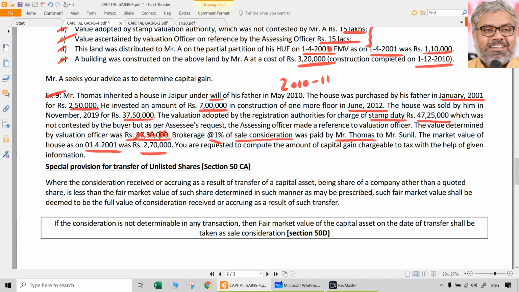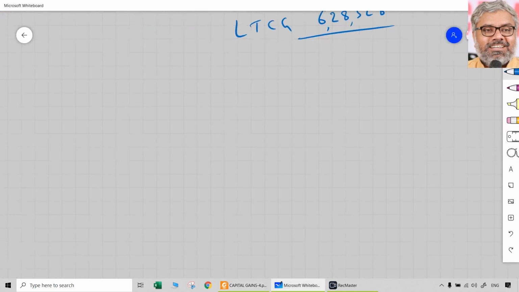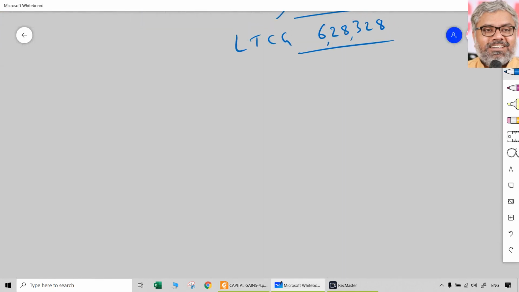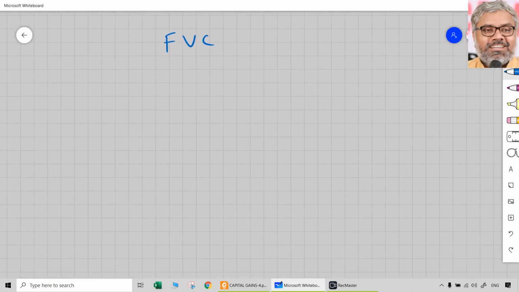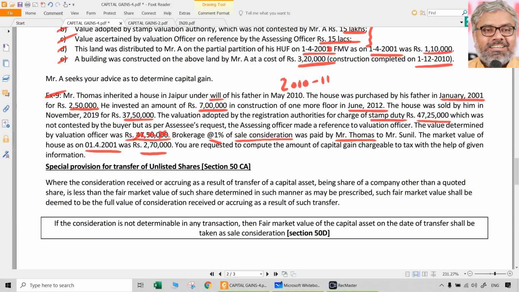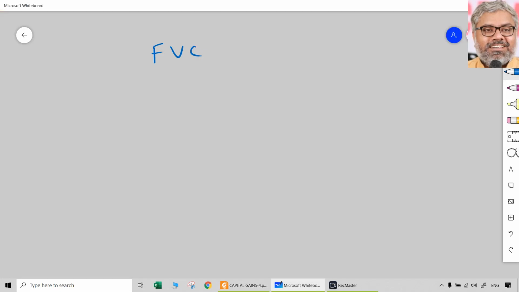You are required to compute the amount of capital gains chargeable to tax with the help of the given information. So many provisions are applicable here. A perfect question. This was given in the past exams also. So first of all, full value of consideration. The format of computation of capital gains is always the same, starting with full value of consideration. How much has to be taken as full value of consideration, and application of which section are we doing this?